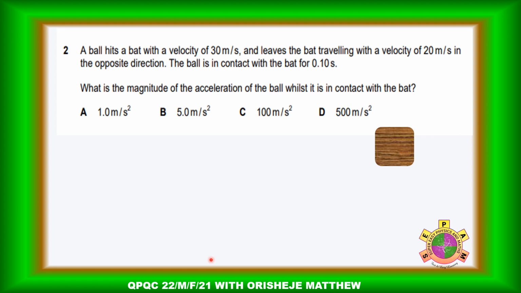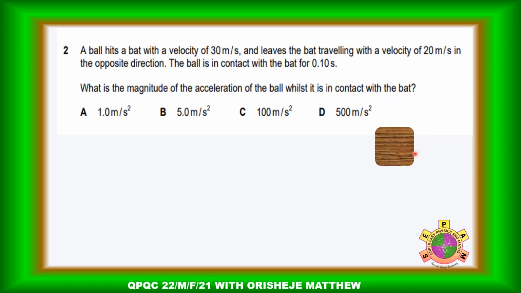The first question on this paper that proved quite challenging for the candidates is question 2. A ball hits a bat with a velocity of 30 meters per second and leaves the bat traveling with a velocity of 20 meters per second in the opposite direction. The ball is in contact with the bat for 0.1 second. So this is a momentum question. What is the magnitude of the acceleration of the ball while it is in contact with the bat?